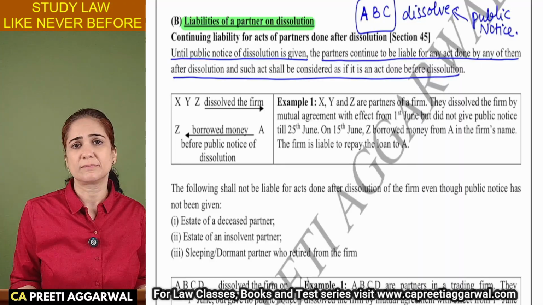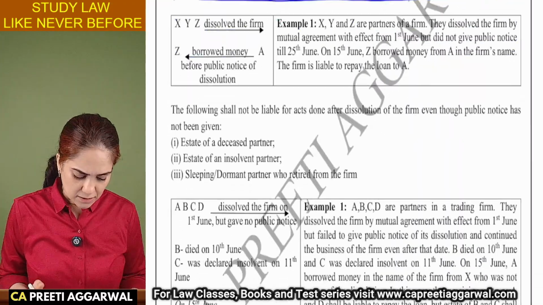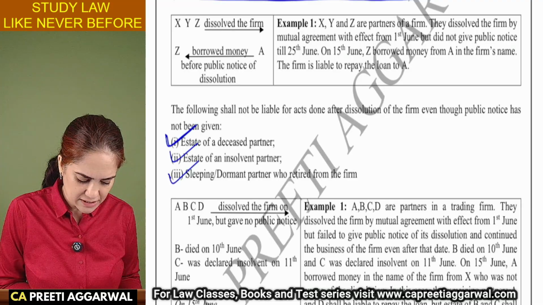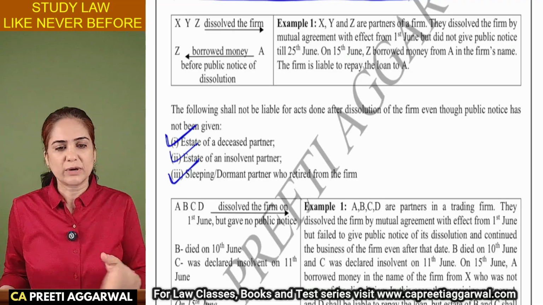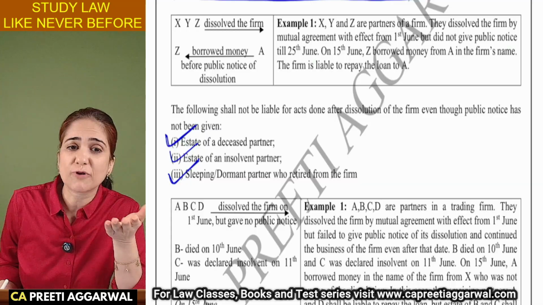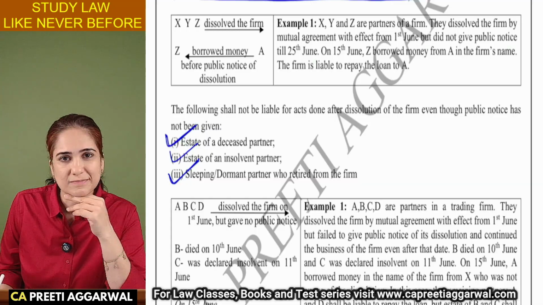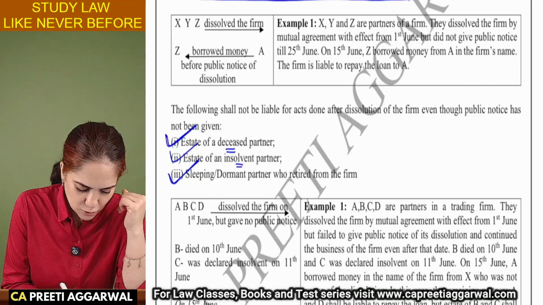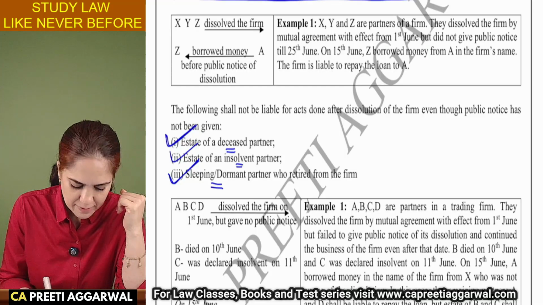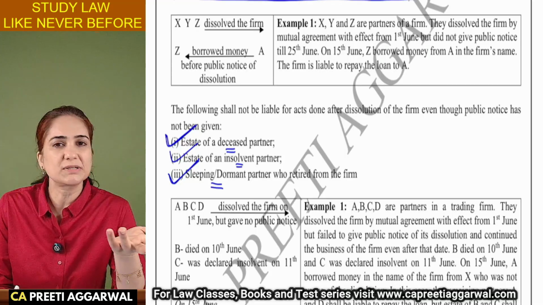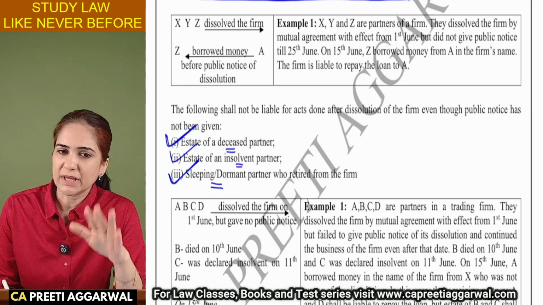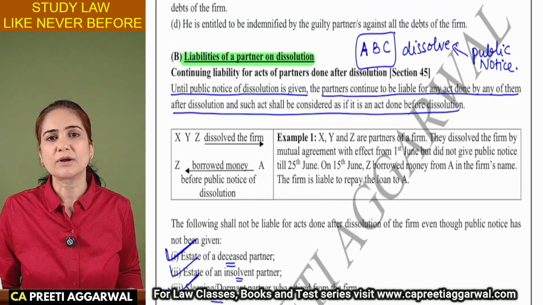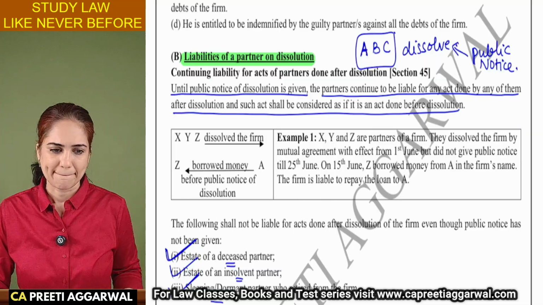The firm is liable. But the estate of a deceased partner, an insolvent partner, and a sleeping or dormant partner who has retired are not liable, because for them public notice is not required. So they will not be liable even if the public notice is not given for dissolution.